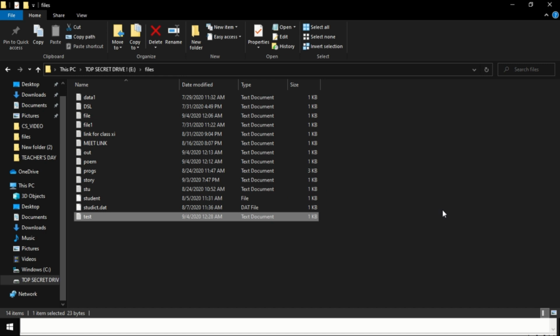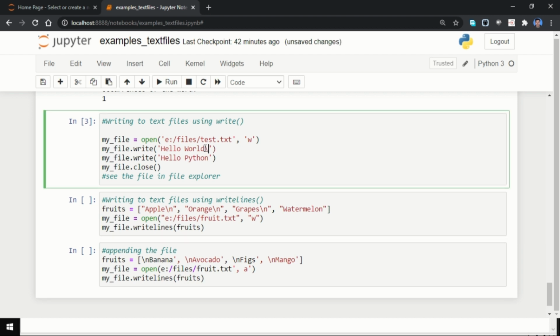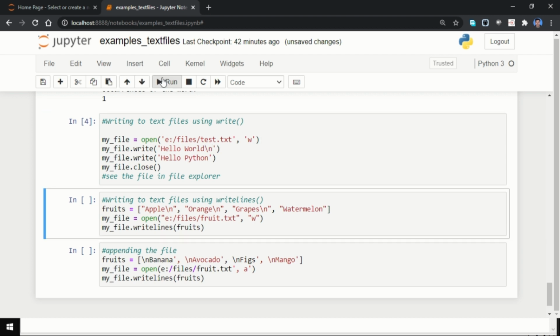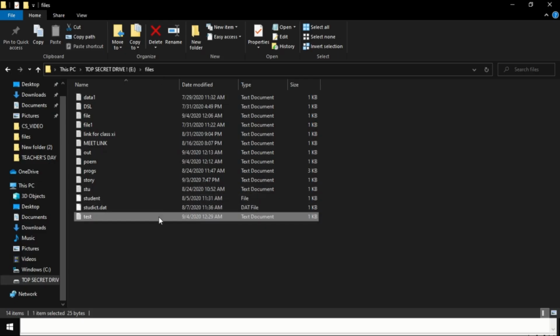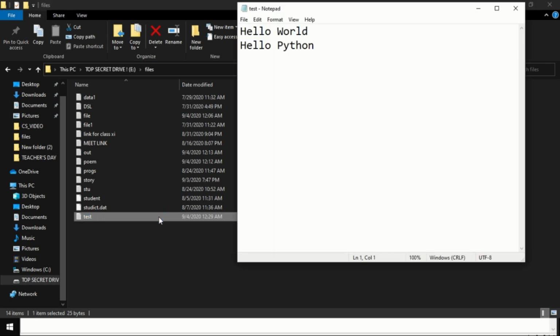Because as I told earlier, with write we have to give the new line character explicitly. If we don't give the new line character explicitly, then it will not come. So now I am adding here the new line character and I am running the program again. Okay, nothing will happen here. Yes, whatever I am writing I can see in two different lines.